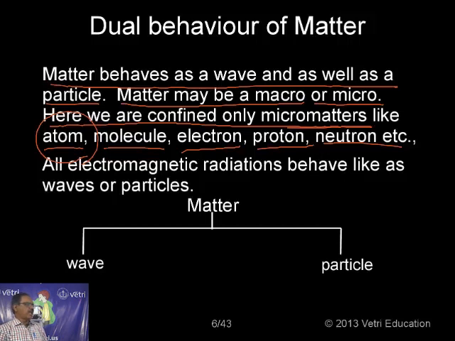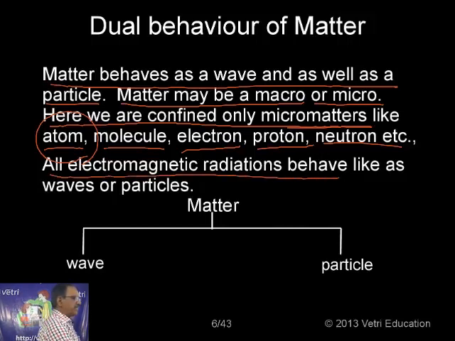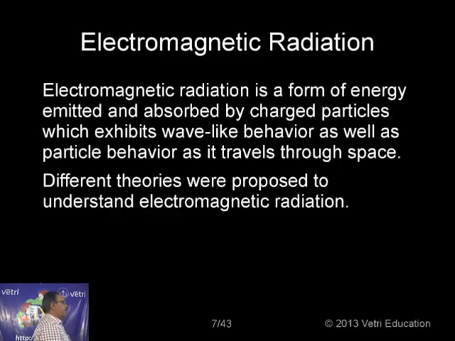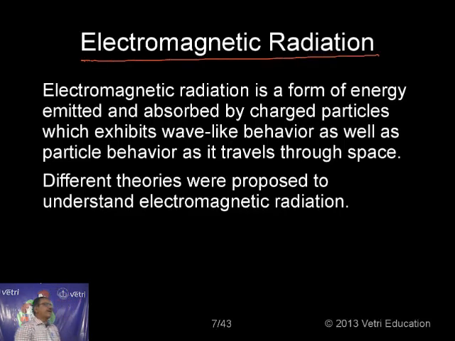Another interesting piece of information I want to give here: all electromagnetic radiation available in the atmosphere behaves as a wave as well as a particle. So matter, as I already pointed out, can behave as a wave and behave as a particle. Let me come to electromagnetic radiation.